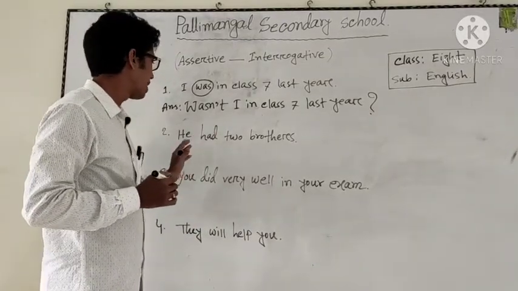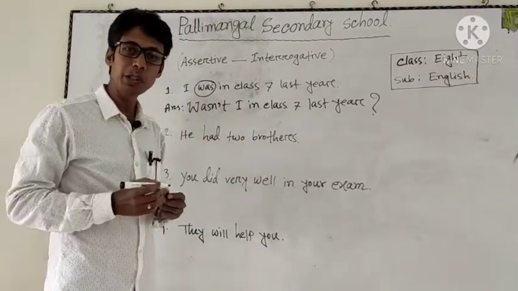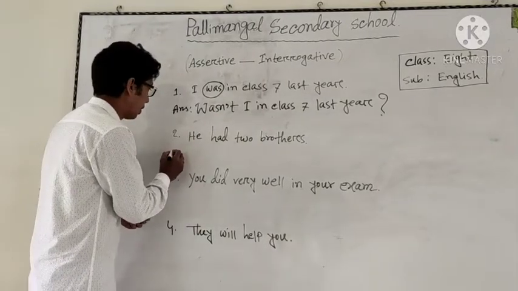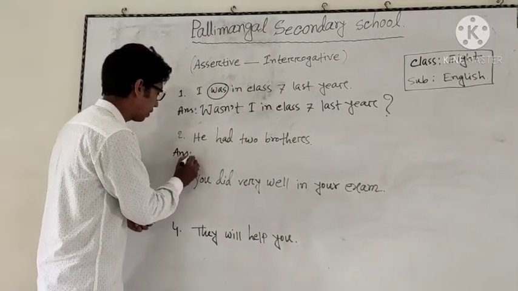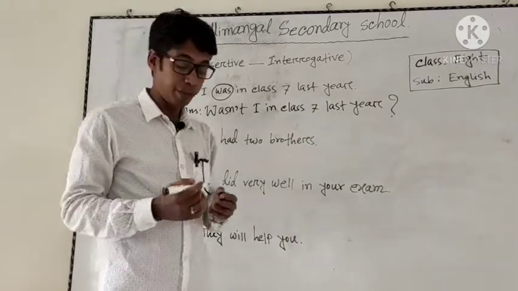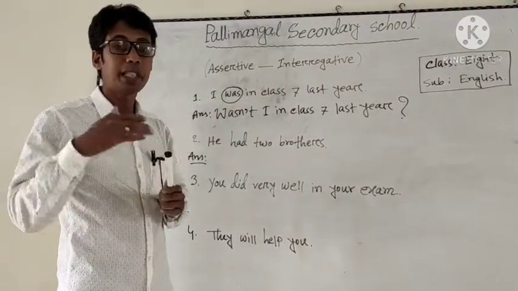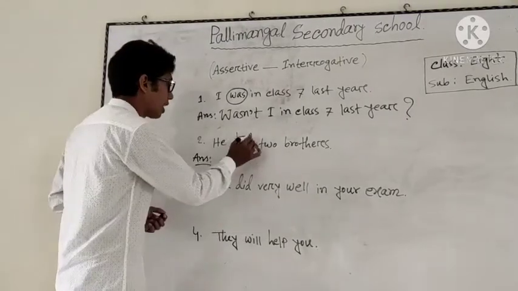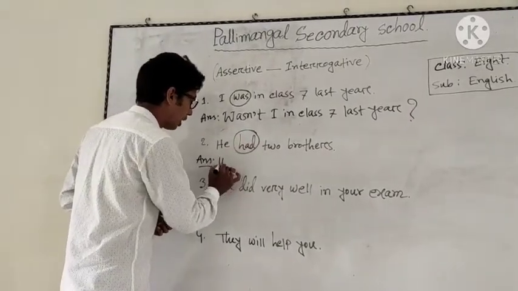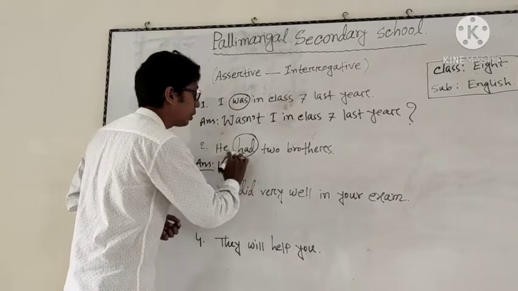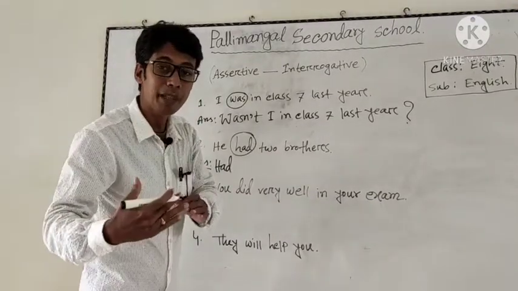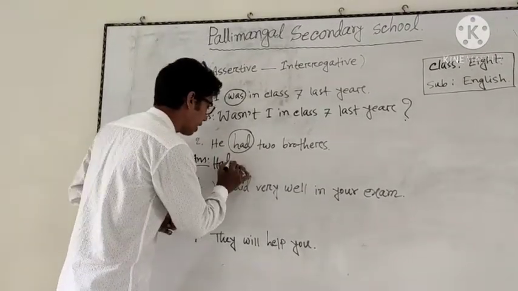Okay, the second one, same rule. He had two brothers. So we know that if we want to make an interrogative sentence, we have to use the auxiliary verb at the very beginning of the sentence. So here had is the auxiliary verb. So had, and the total sentence is affirmative, so negative must be used here.